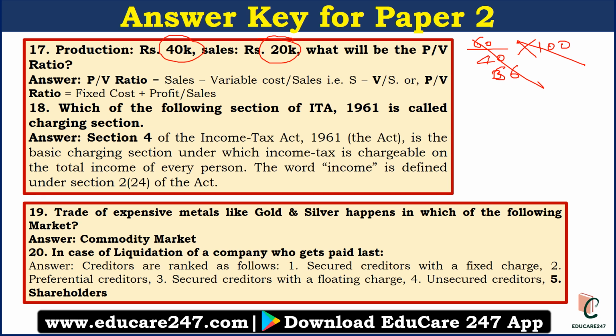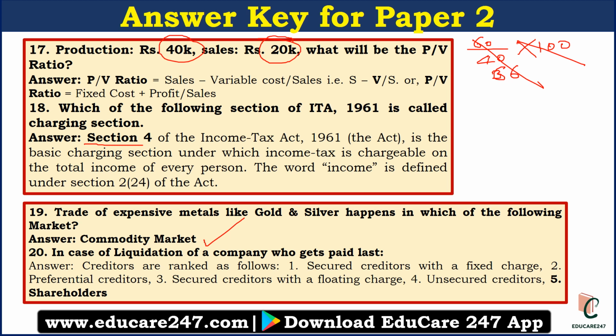Which of the following sections of ITA 1961 is called charging section? So section 4 is called the charging section under income tax. I mean, income tax is chargeable under this section. This is very important. Question number 19 is, trade of expensive metals like gold and silver happens in which of the following market? So that is commodity market. Again, very simple question.